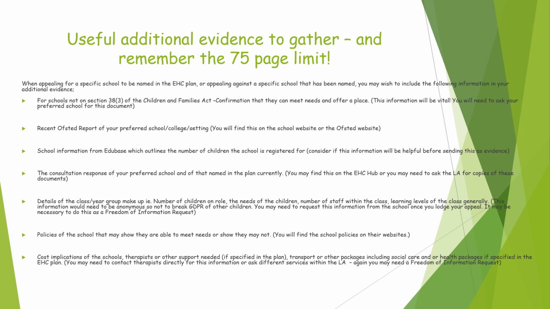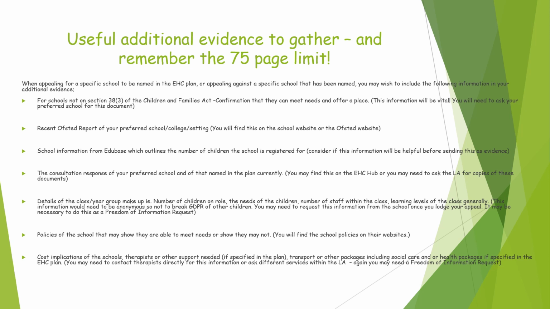Some useful additional evidence to gather, and remember the 75 page limit. When appealing for a specific school to be named in an EHC plan, or appealing against a specific school that's been named, you may wish to include the following information in your additional evidence. For schools not on the Section 38(3) list of the Children and Families Act, confirmation that they can meet needs and offer a place. This information will be vital, and you'll need to ask your preferred school for this document.